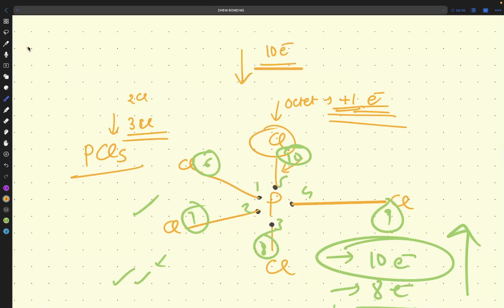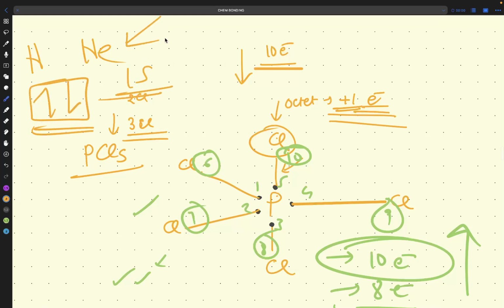First of all, hydrogen and helium have only the 1s orbital, and there only 2 electrons can be accommodated. They don't have more than 2 electrons. They are not forming an octet, they are forming a duplet. So how is phosphorus going to accommodate 10 electrons?